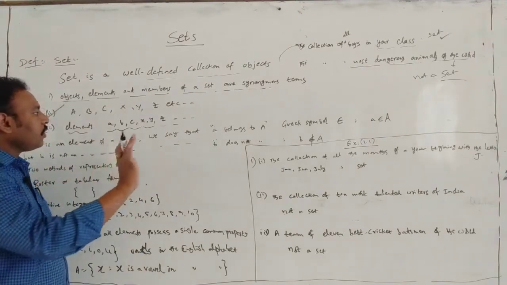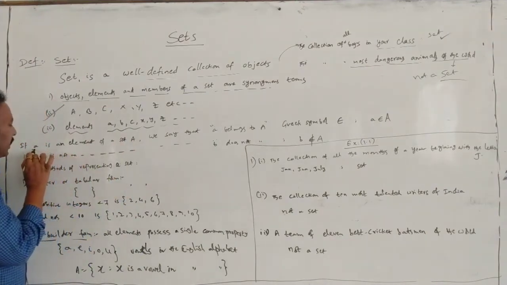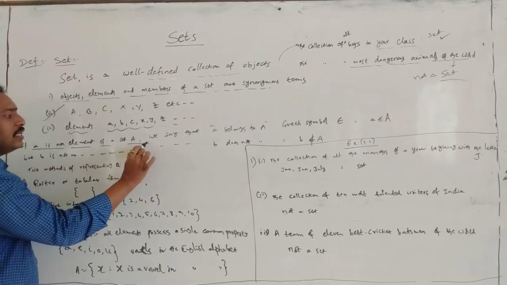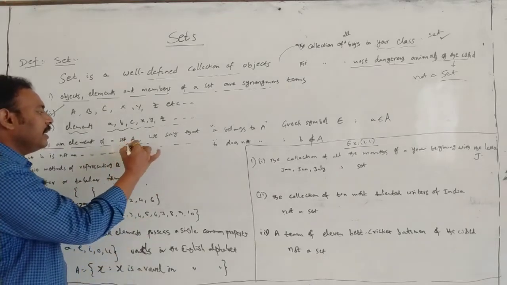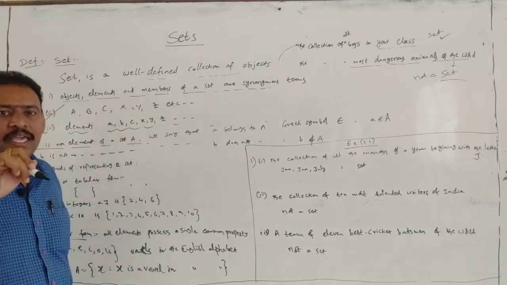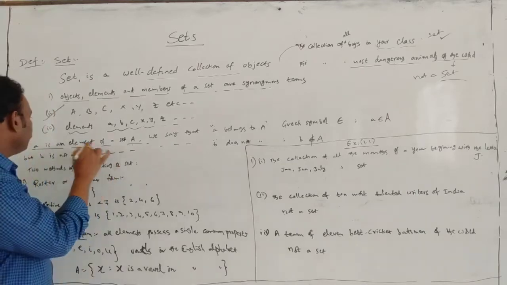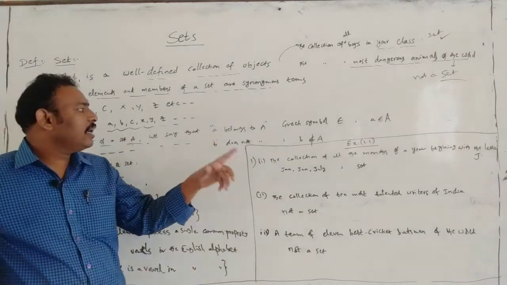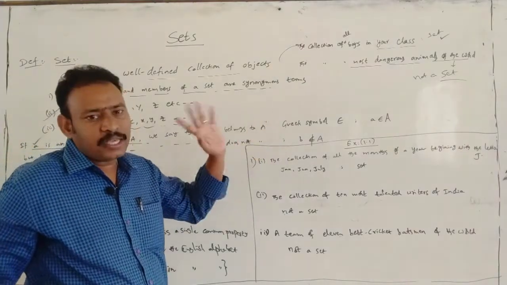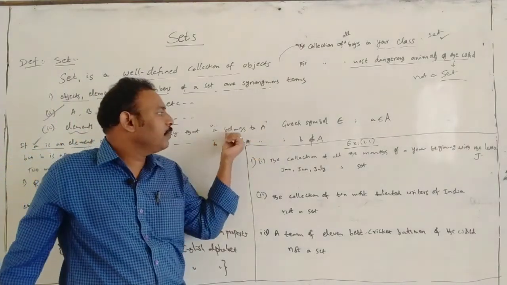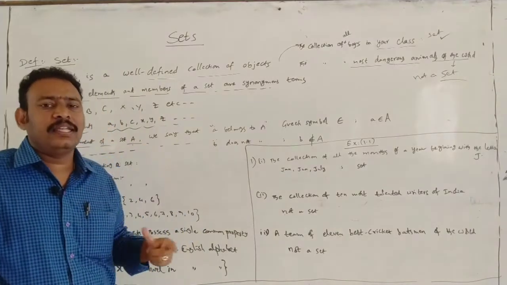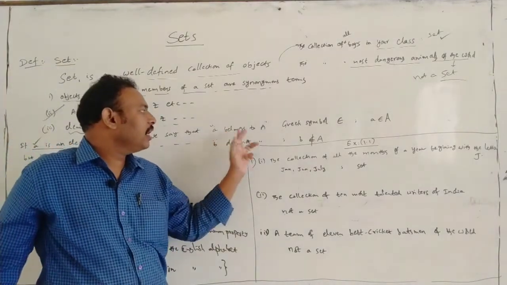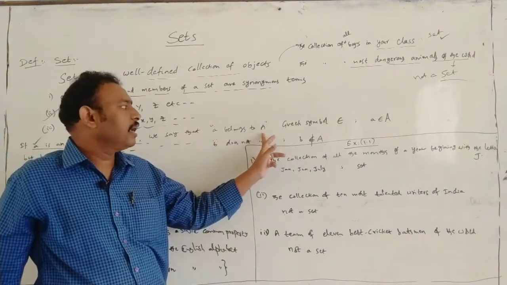Next, if an element a is in the set A, we say that a belongs to A. Small a is the element, capital A is the set.